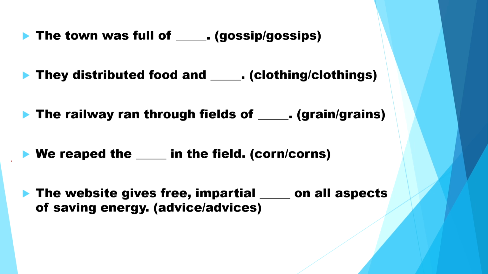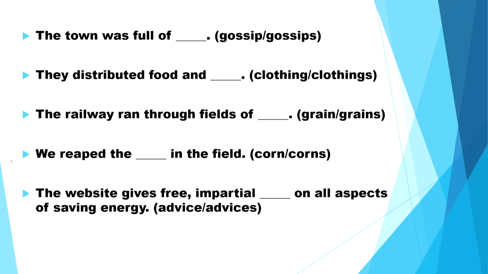Now, if needed, some of them can be used in the plural form in the following way: pieces of information, pieces of advice, articles of clothing, articles of furniture, and so on.